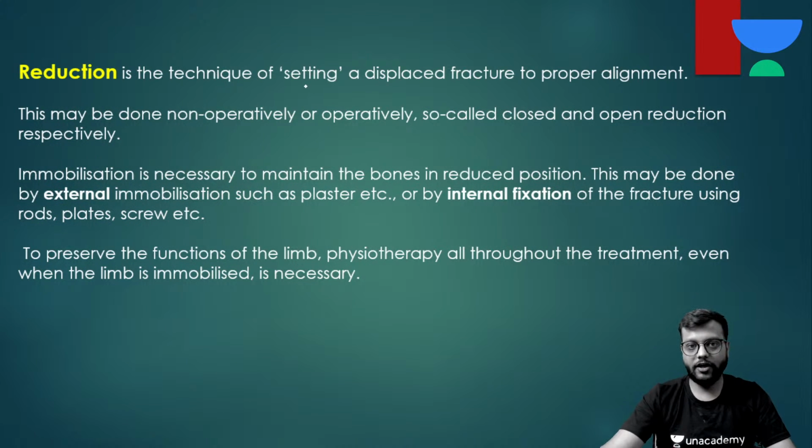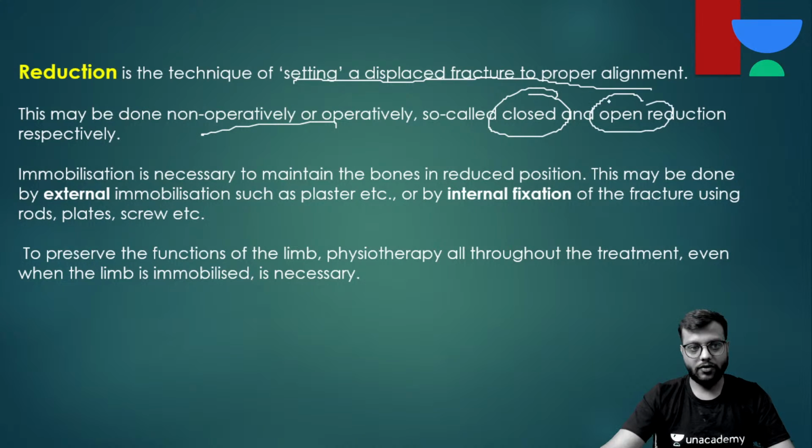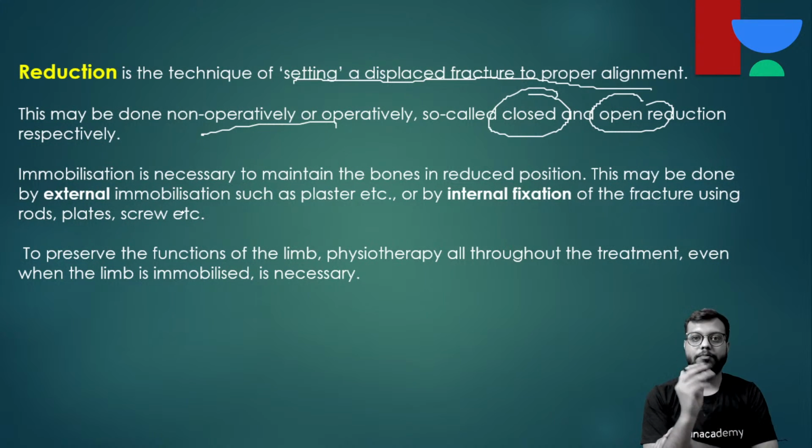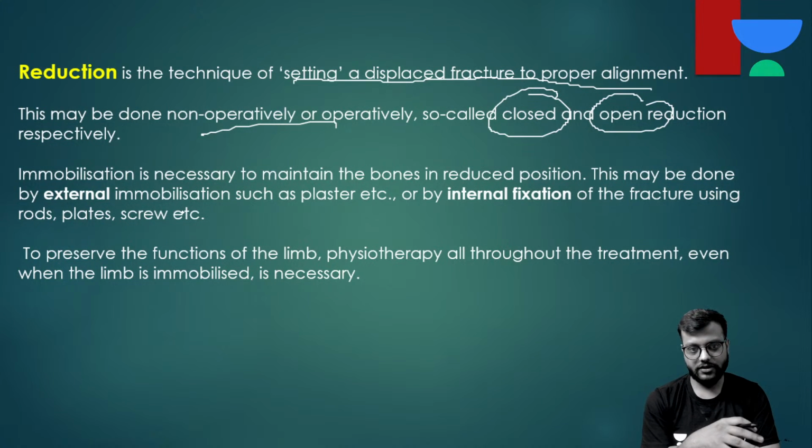It is a technique of setting a displaced fracture to proper alignment. Okay, if it is not operative, it is called closed, and if it is operative, it is called open reduction. Okay, and after reducing it, immobilization is necessary to maintain the bones in the reduced position. It can be done by external immobilization like putting plaster or slab or cast, or by internal fixation as we have discussed earlier by rods, plates, screws, etc.